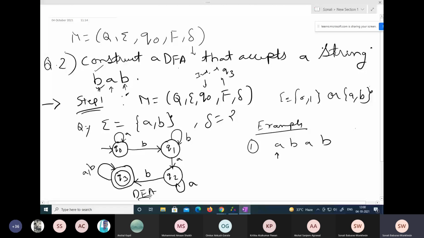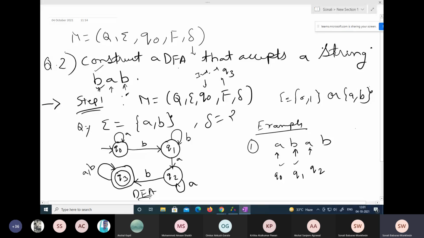Now my next symbol is B. Because I'm present in my initial state, I have to move further, so I'm going to my next state Q1 with B. Now I have to check A. I'm present in state Q1, and Q1 gives A to Q2. So over here I'm in Q0, then Q1, then Q2.